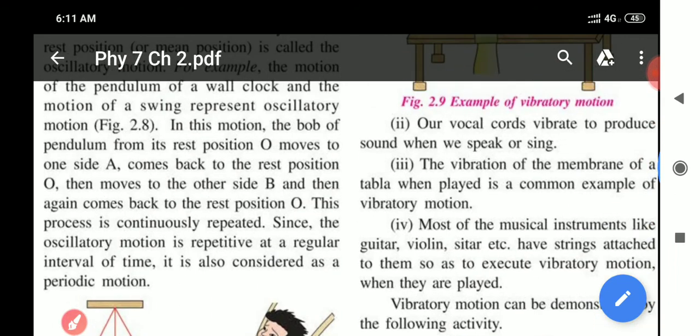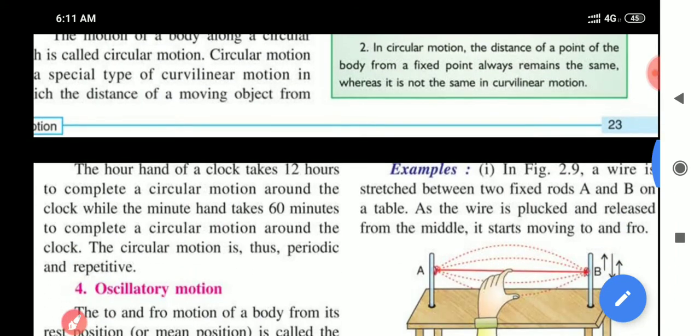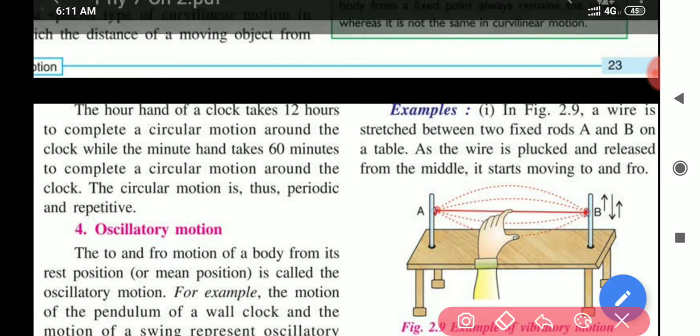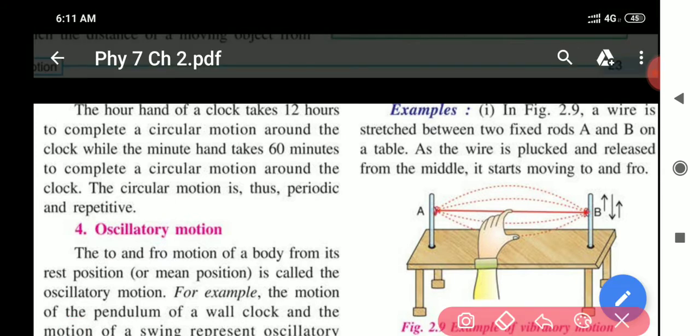See the example of how it is changing. In figure 2.9, a wire is stretched between two fixed rods A and B. See, this is rod A and this is B, and the wire is stretched. As the wire is plucked and released from the middle, it starts moving to and fro. See, these points are denoting vibrations. So this is vibratory motion. Ends are fixed and then it is moving.